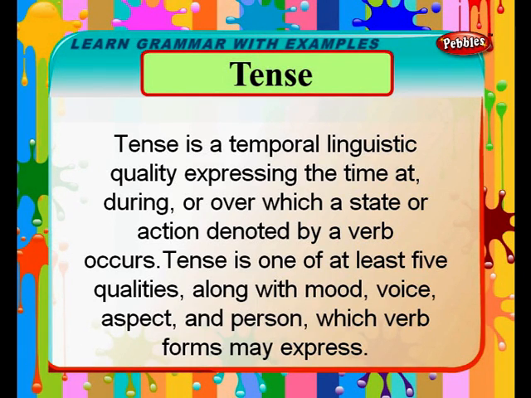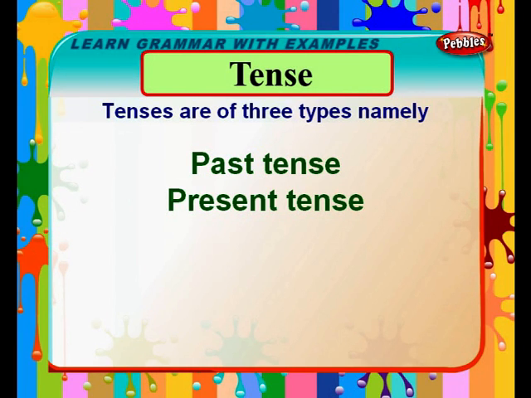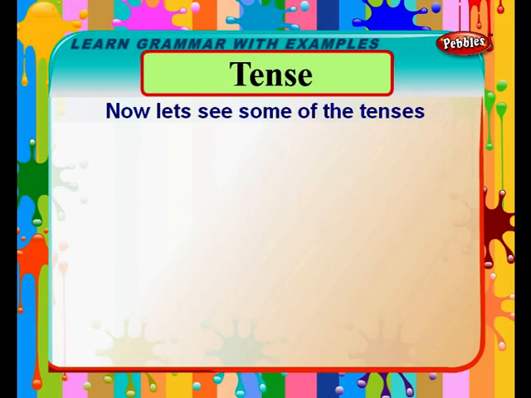Tense is a temporal linguistic quality expressing the time at, during, or over which a state or action denoted by a verb occurs. Tense is one of at least 5 qualities along with mood, voice, aspect, and person, which verb forms may express. Tenses are of 3 types, namely past tense, present tense, and future tense. Now let's see some of these tenses.